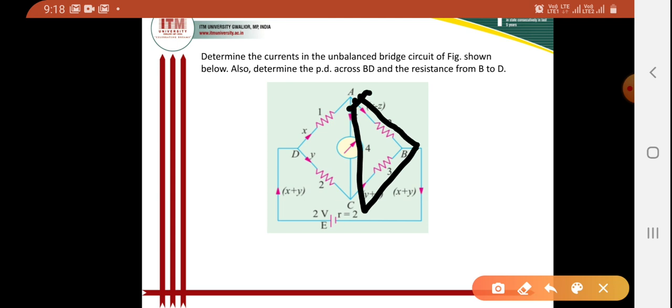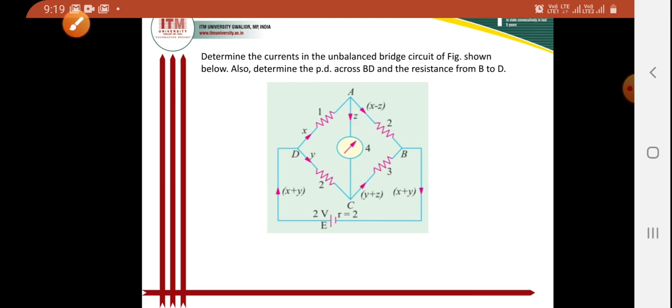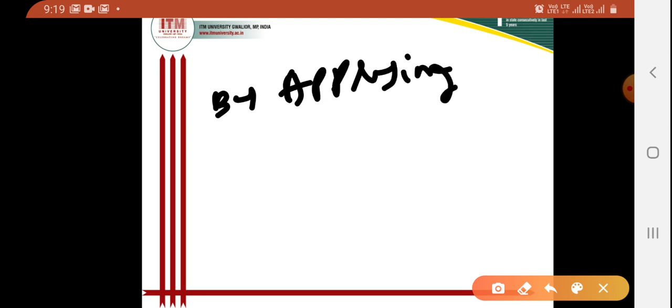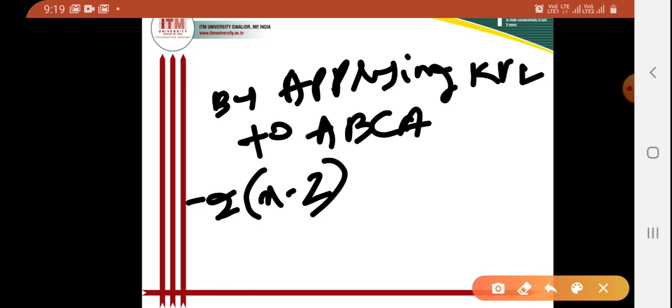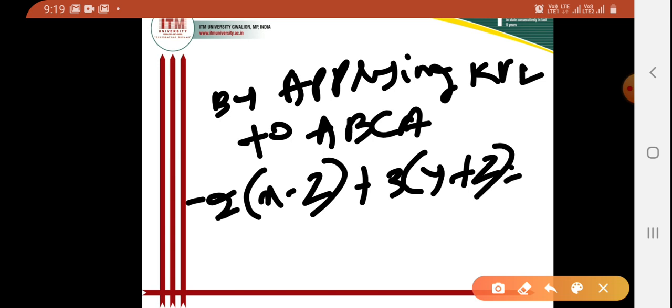By applying KVL to circuit ABCA, I can write minus 2 into x minus z plus 3 into y plus z, plus 4z, that will be equal to 0.